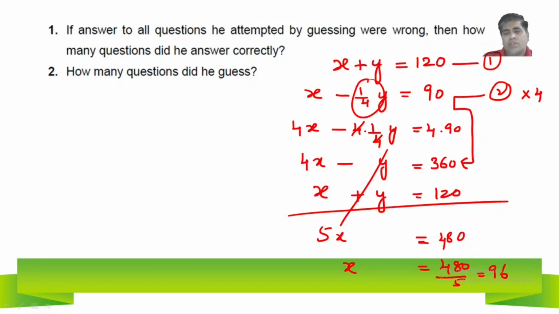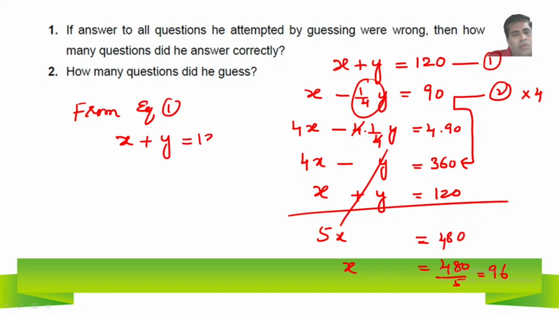So we got x is equal to 96. If you substitute in equation number 1, x plus y is equal to 120, so 96 plus y is equal to 120. So y is equal to 120 minus 96. How much are you getting? 24.